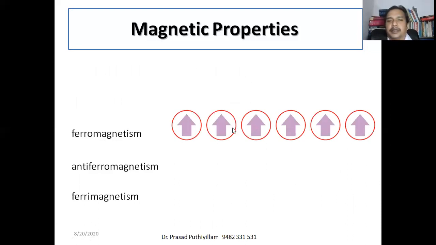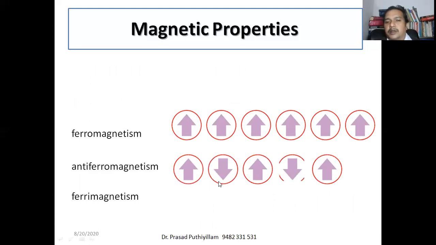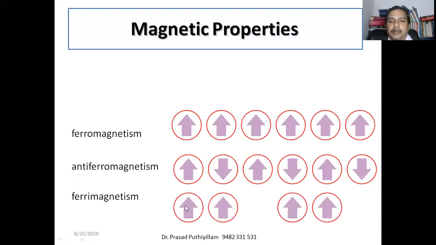In ferromagnetism, in the presence of a magnetic field, the domains are arranged in one particular direction so that it forms strong attractive forces. Whereas in antiferromagnets, alternate domains are oppositely arranged so that the total effect gets cancelled, and because of this particular domain arrangement it is known as antiferromagnetism. Whereas ferrimagnets have parallel and anti-parallel domains, but not equal. Here it is represented as 2 parallel, 1 anti-parallel. Such cases we call ferrimagnetism.